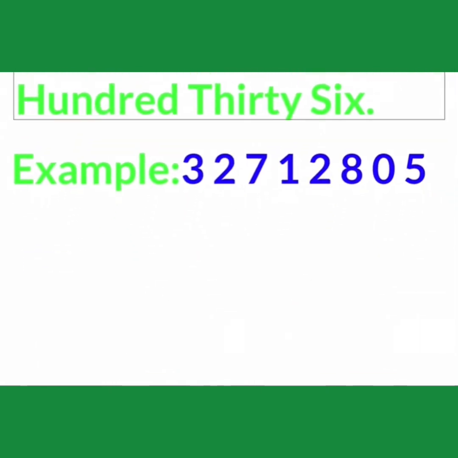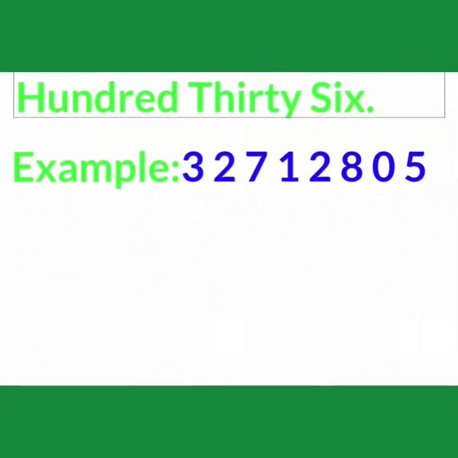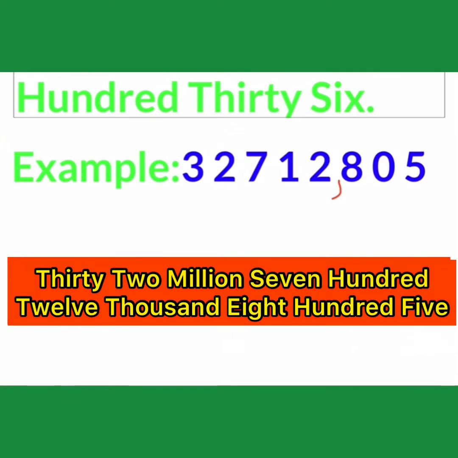Here again you will count 3 digits from the right hand side: 1 2 3. It means you will insert a comma here between 2 and 8. So this is the first comma. After that again you will count 3 digits 1 2 3, so you will insert a comma between 2 and 7. This is the next comma. And no more 3 digits here, only 2 digits are remaining, so no need to insert more commas. This process is ended.